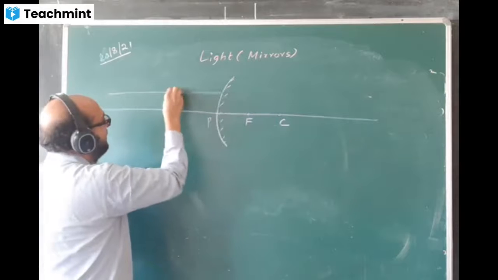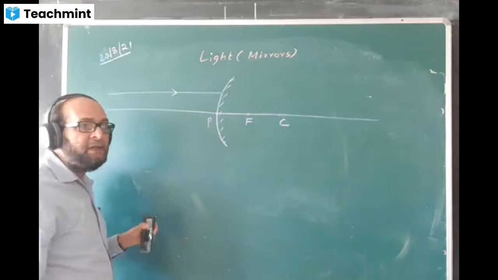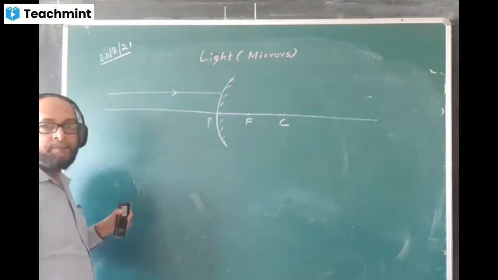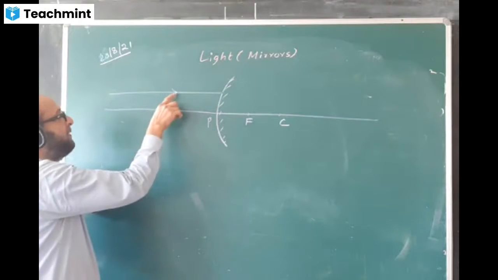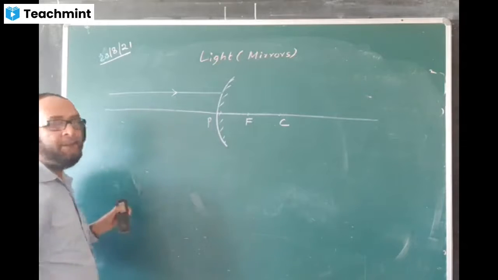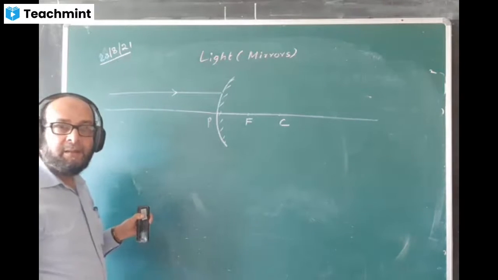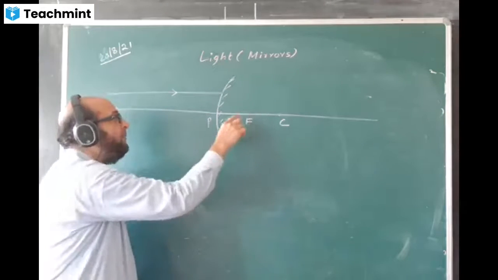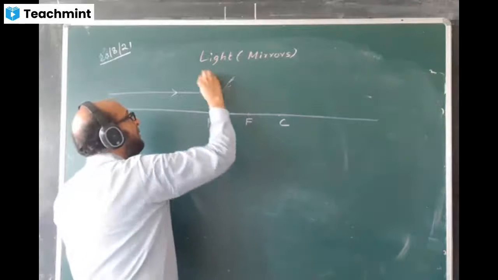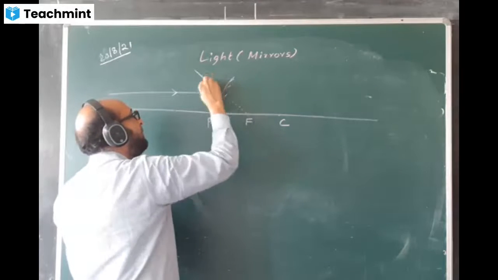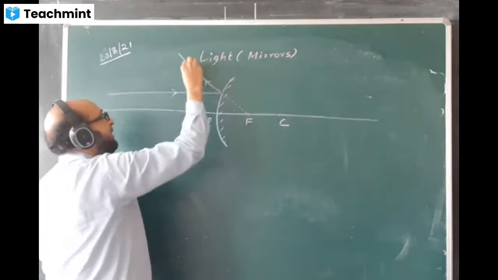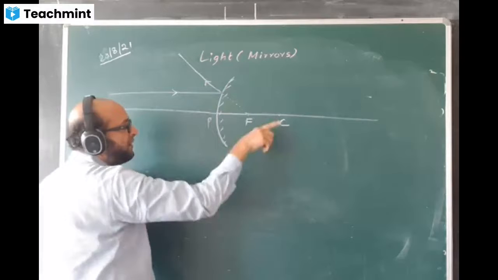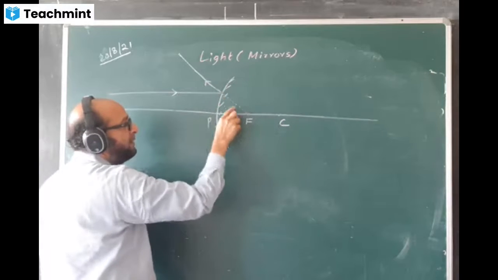I'm having an incident ray coming here. What kind of incident ray is there? It is parallel to the principal axis. This line, the principal axis, is extended this side also. What will happen to this ray? This ray will not actually be passing through F, but will appear to pass through F like this. It will be a dotted line here. It will be reflected in such a way that it appears by dotted line. It cannot really go this side. By dotted line, it's appearing to pass through F.